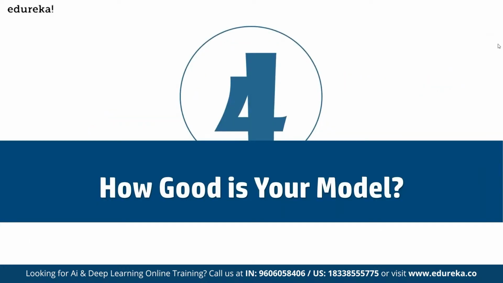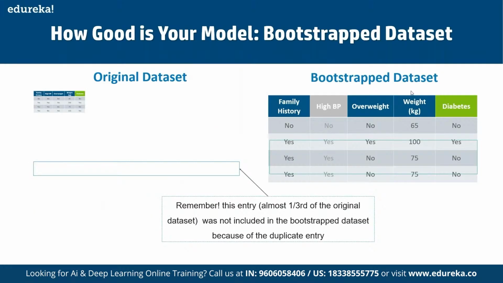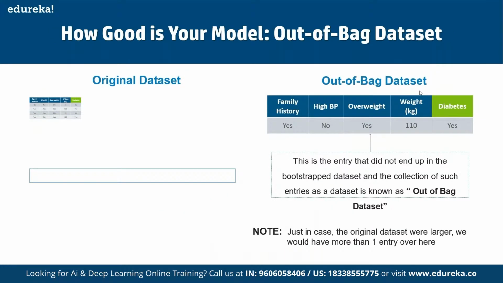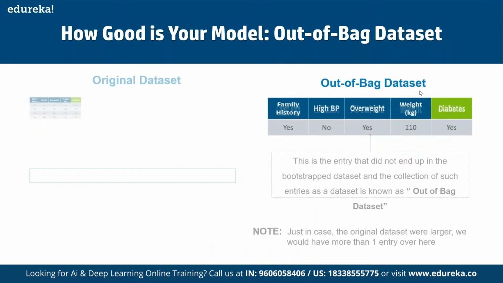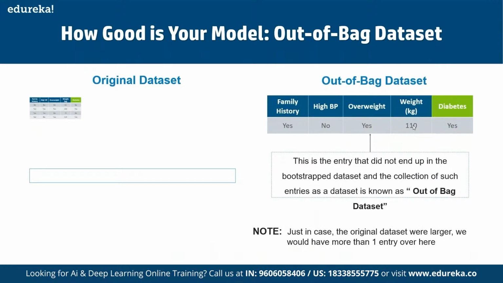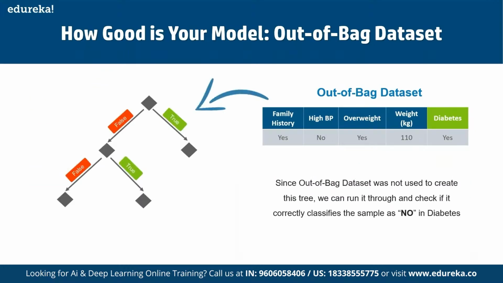And then in terms of understanding how good our model is, we can remember this entry as a part of the 1/3 of the original data set which was not included in the Bootstrap data set because of duplicate entries. This is the entry that did not end up in the Bootstrap data set, and this is known as the out of bag data set. All right. Since the out of bag data set was not used to create this tree, we can run it through and check if it correctly classifies the sample as no in the given database. Then it is going to give us the prediction.